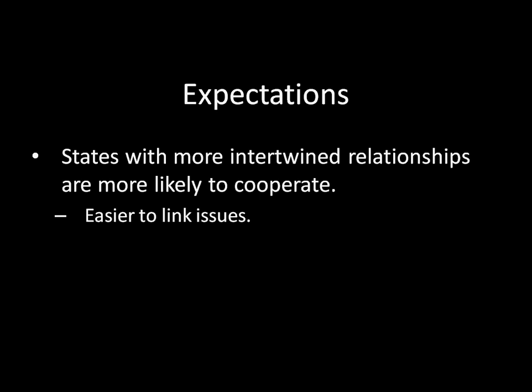First, states with more intertwined relationships are more likely to cooperate. And that's coming specifically from what we just talked about. It's easier to link issues if we have not only some sort of relationship on pollution or non-pollution, but we also have a relationship in trade and in perhaps military technology and that sort of thing. We have a military alliance. Then by having all of these other dimensions of issues, we can threaten non-cooperative behavior on the other dimensions to enforce cooperative behavior on the public good dimension. For example, again, the non-pollution. So that's the first half of it.